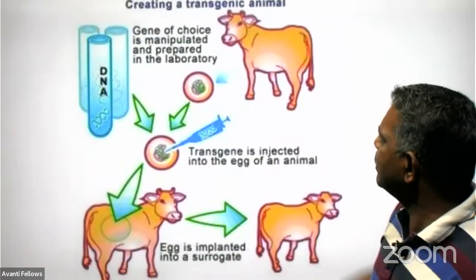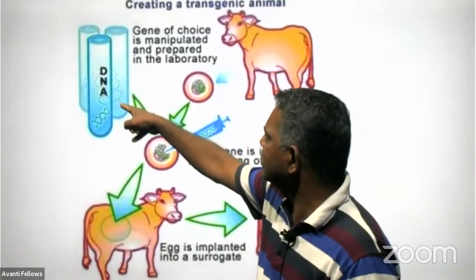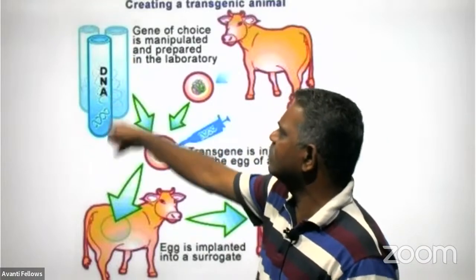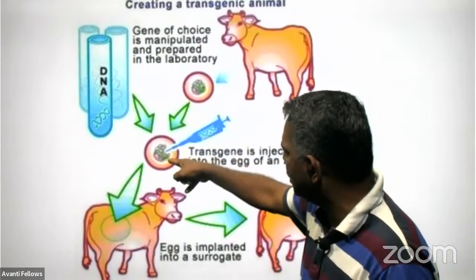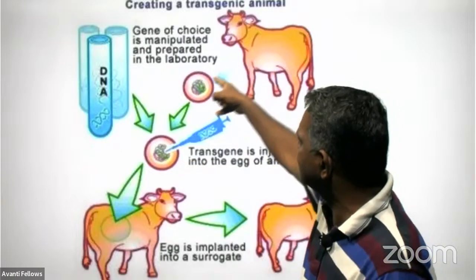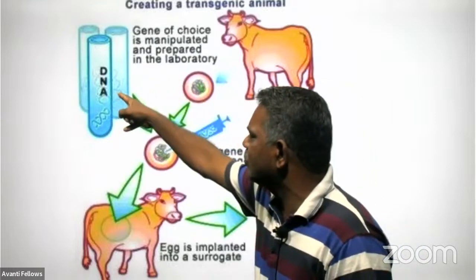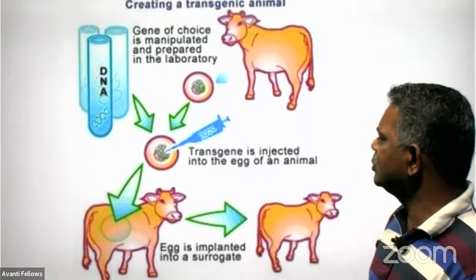And here you can see a transgenic animal, gene of choice. It's a manipulated DNA taken from some other individual, and we insert it into the egg taken from, say, a cow. This egg is donated by the cow, and the foreign DNA that we insert becomes part of its genome.